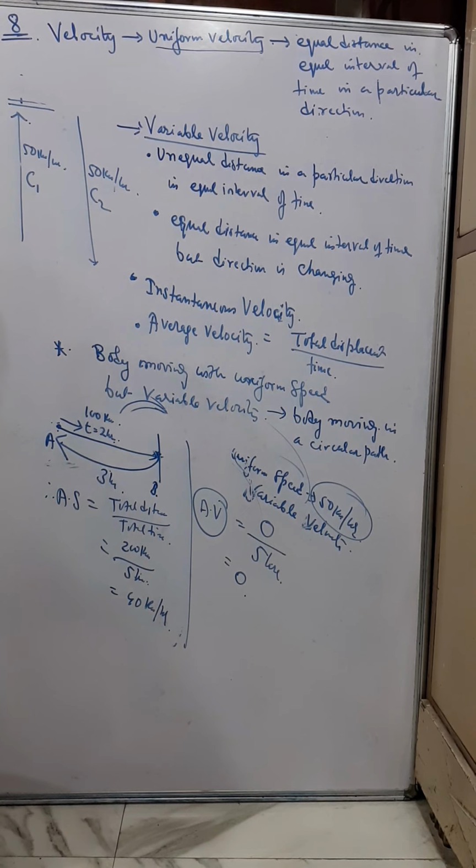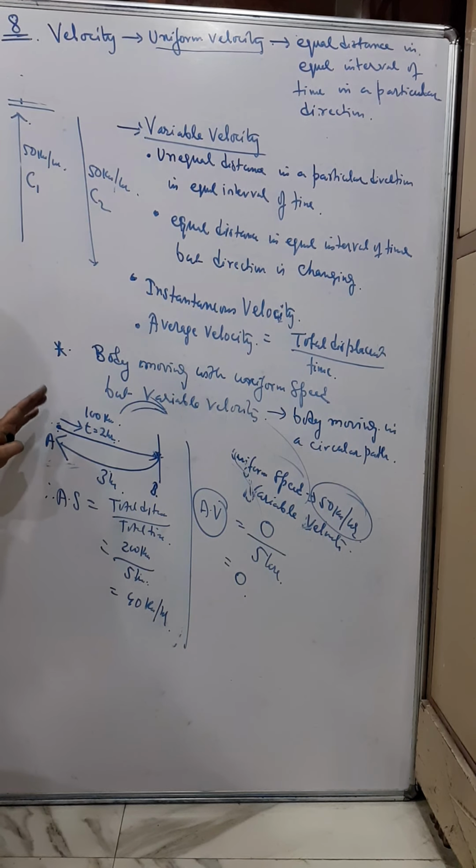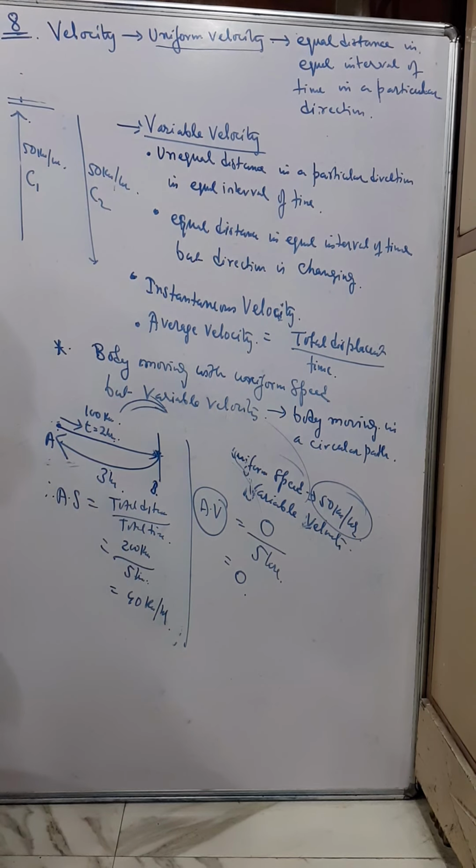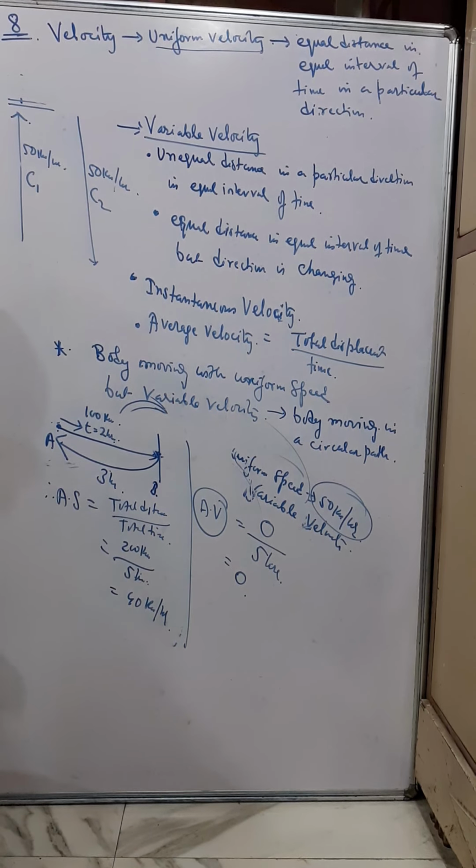So can it happen that a body is moving with a certain average speed, but its average velocity is 0? Yes, a body starting from one place to another place and back to the same place. In this case, it has a certain average speed, but its average velocity is 0. Understand? So that's about this.